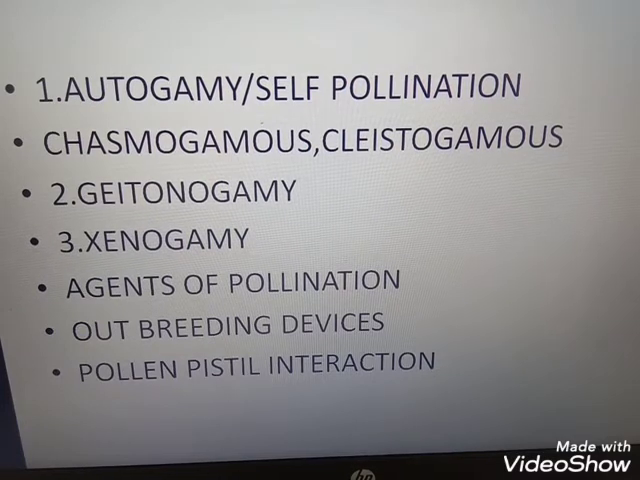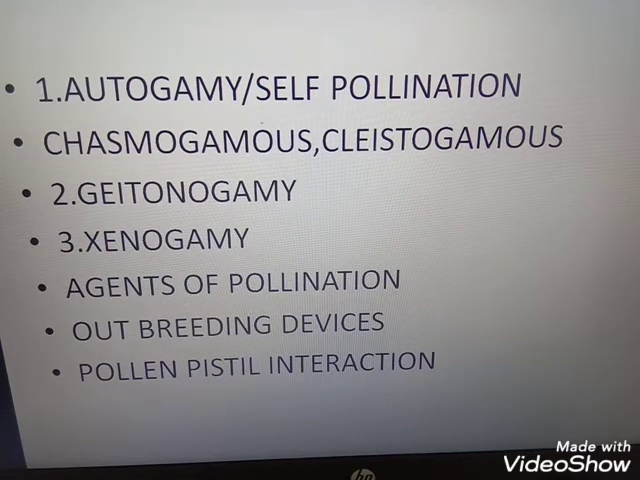The generative cell again produces two nuclei and forms a three-celled stage. The pollen tube enters the ovule through the micropyle and then into the embryo sac through the synergids. Synergids are guided by the filiform apparatus. Okay, and then what will happen? The pollen tube fuses with the embryo sac, and the result will be the formation of hybrid conditions. Okay, this is pollen-pistil interaction.